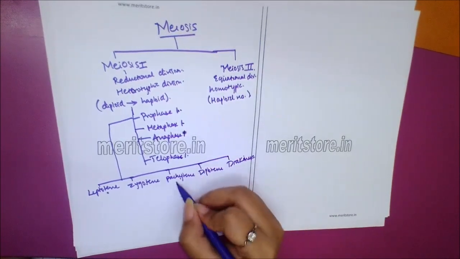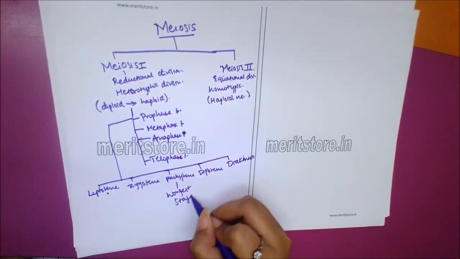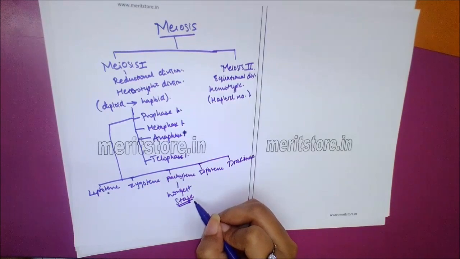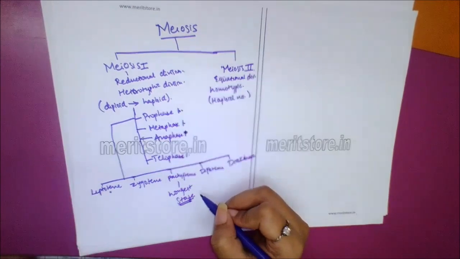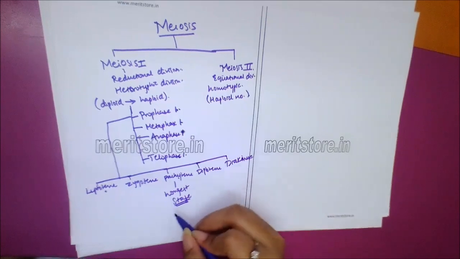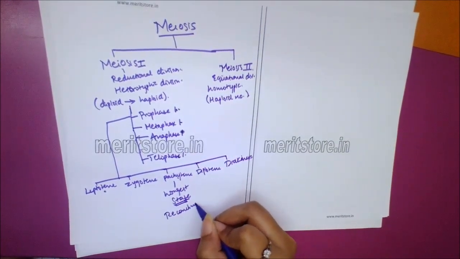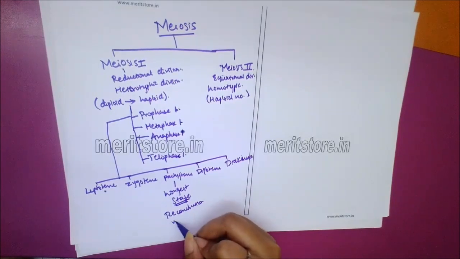Pachytene, the longest stage. Tetrads clearly appear as spirally arranged chromosomes of the homologous pair. Crossing over occurs. This stage is characterized by the appearance of recombination nodules.